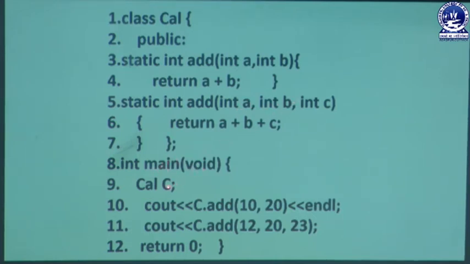Then in the main method I have used one object, and by using the object reference I am calling this add function. When I call c.add(10, 20), then this function will work. Then when I use the statement c.add(12, 20, 23), then this other function will work.